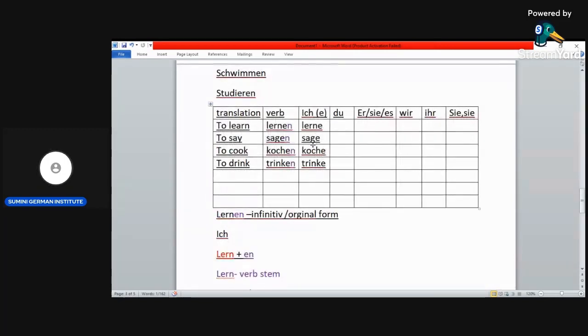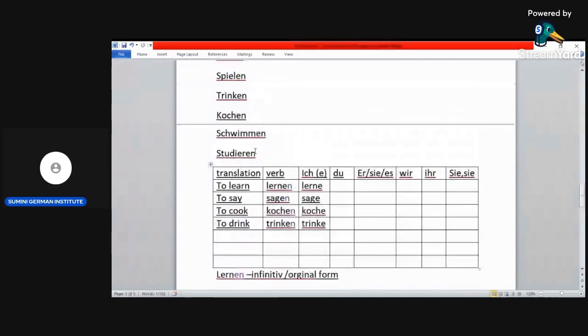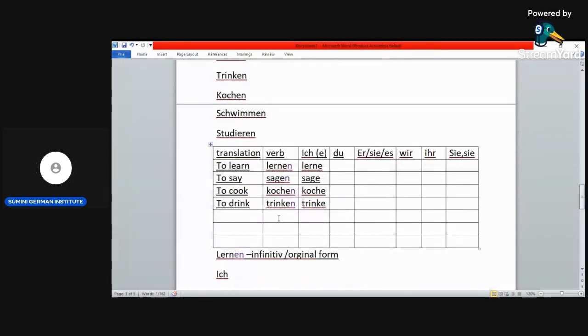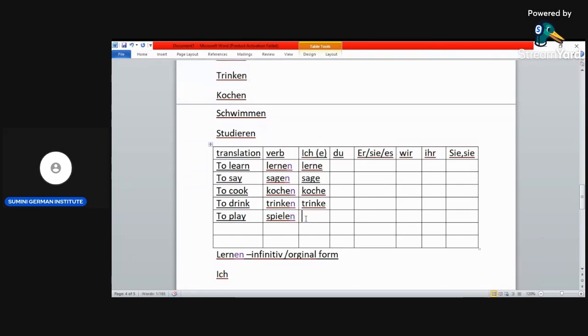Okay, if you use ich in a sentence, you remove the n in the ending, then you remain with the e. So ich lerne. Okay, we can use another example, spielen. Spielen is to play. Okay, so we remove the n, we remain with spiele.